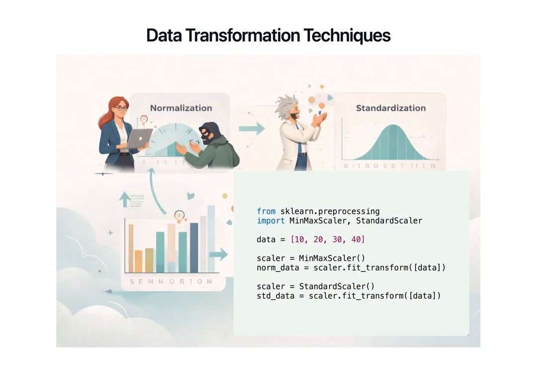Data transformation techniques like normalization and standardization adjust data distributions to improve model performance. These methods ensure that data is on a consistent scale, enhancing the accuracy of machine learning algorithms.